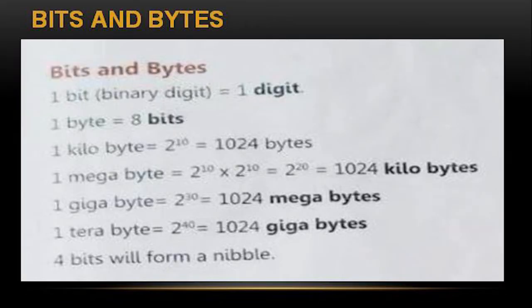Next one is bits and bytes. See what these bits and bytes are. Suppose you went to a shop and you are purchasing items like chawal or rice, or pulses like dals. Then it will be measured in kgs, grams, and so on. In that way, if you are purchasing an oil packet, they will measure it in 1 liters.